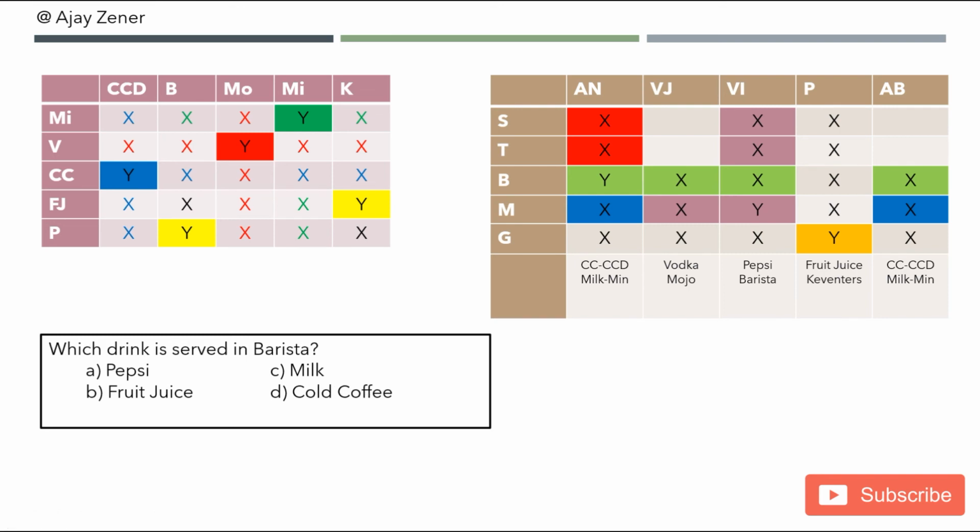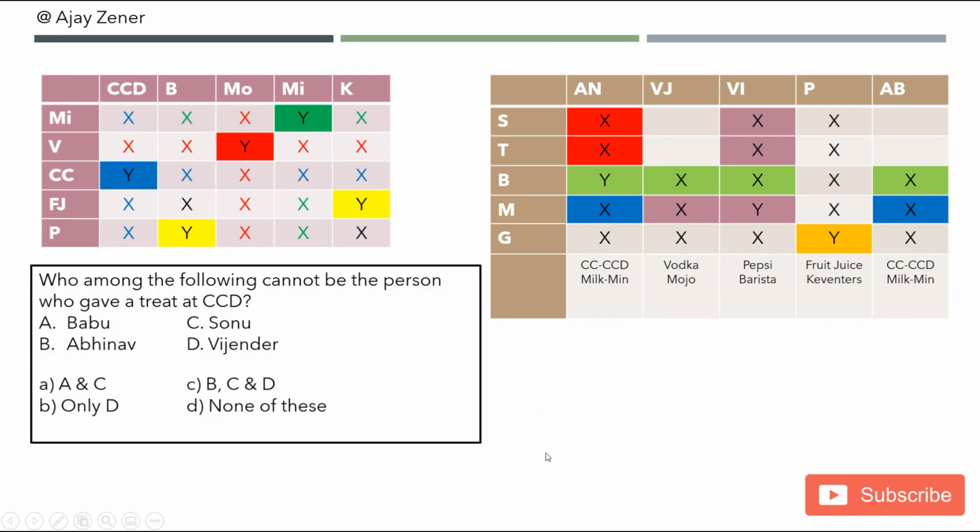Next one. Which drink is served in Barista? That we have already got, that's Pepsi. Who among the following cannot be the person who gave a treat at CCD? Now if you look at this, we know that Babu could have given a treat at CCD. If Sonu was Abhinav, he could have given a treat at CCD. Abhinav definitely could have given a treat at CCD. But the person who could not have given a treat at CCD is Vijender, because he gave his treat with vodka at Mojo. So the answer is only D.